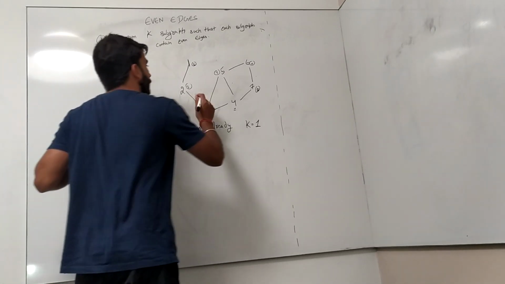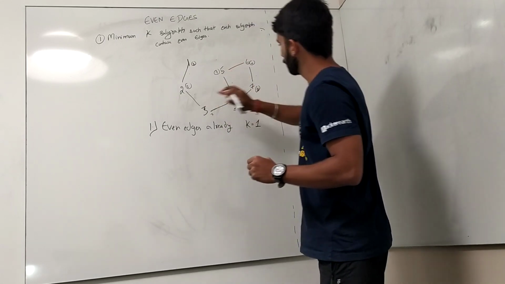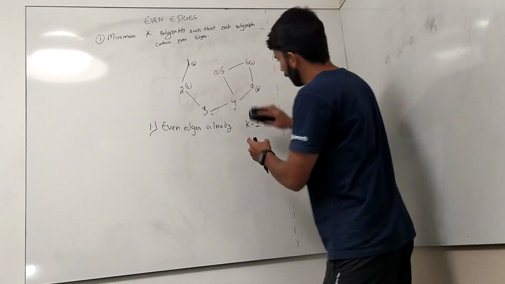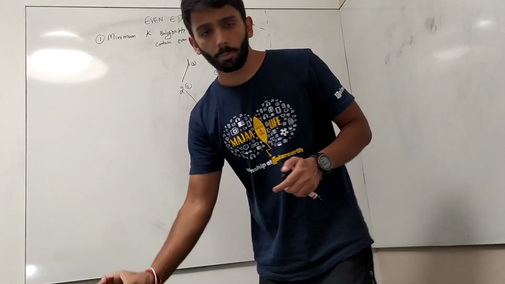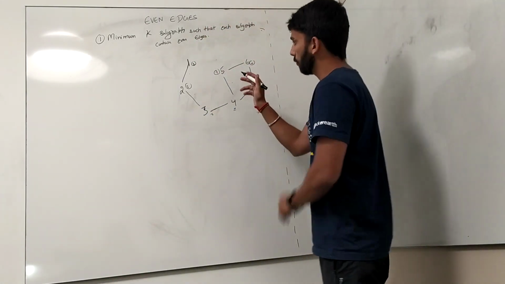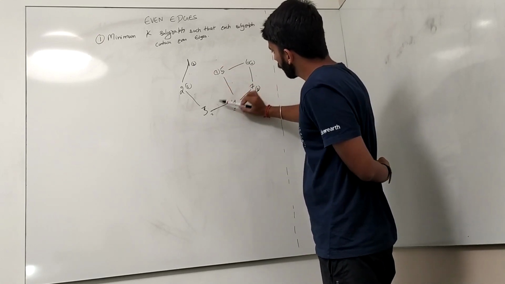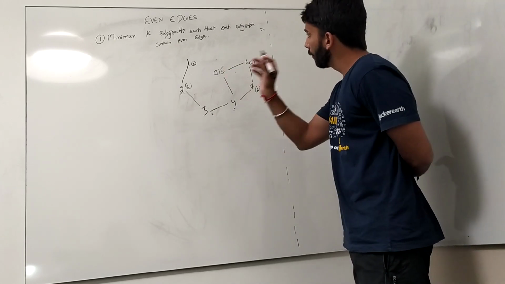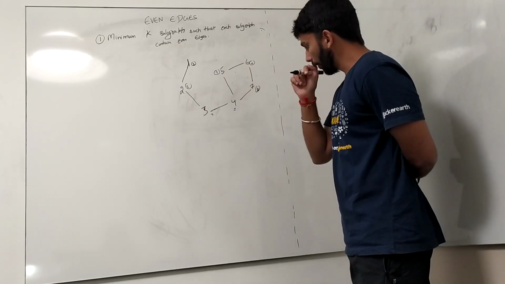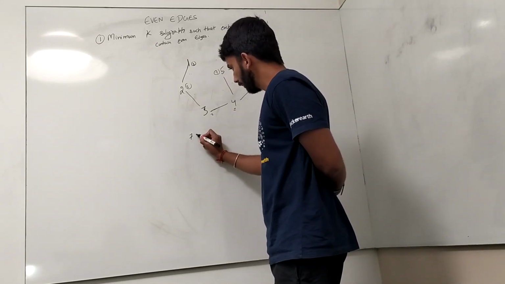Okay. Now what if it consists of an odd number of edges? Right. Just look at the question. If it consists of an odd number of edges, now how many edges are there? 1, 2, 3, 4, 5, 6, 7. Always keep in mind that we want to minimize the K. Okay. Now you know that it consists of 7 edges, right?